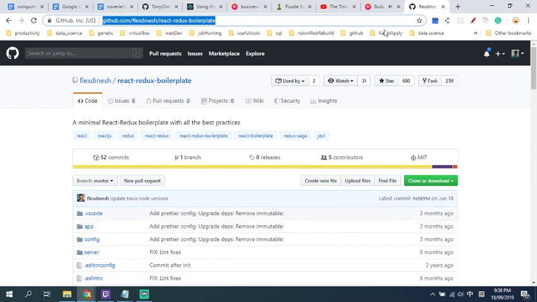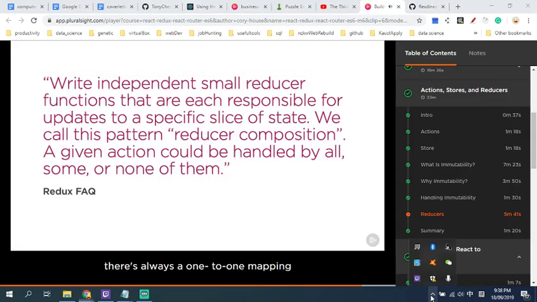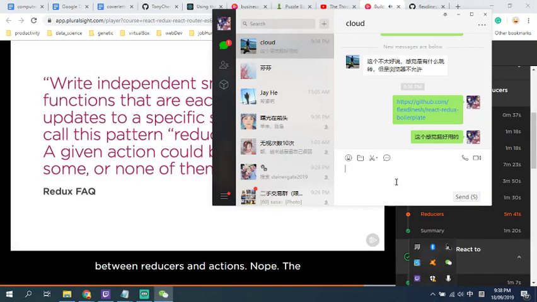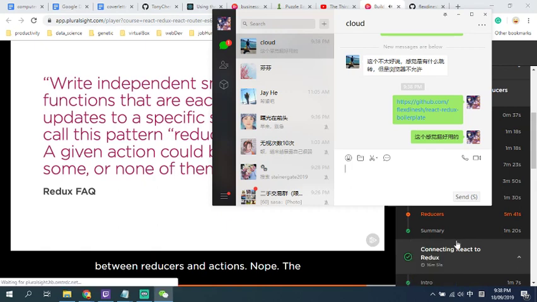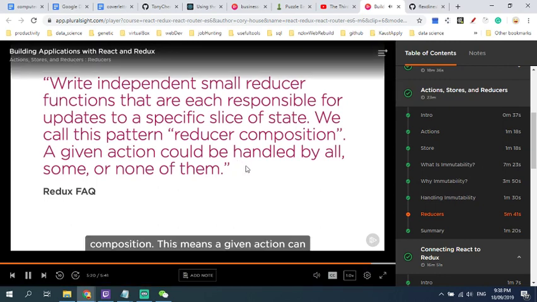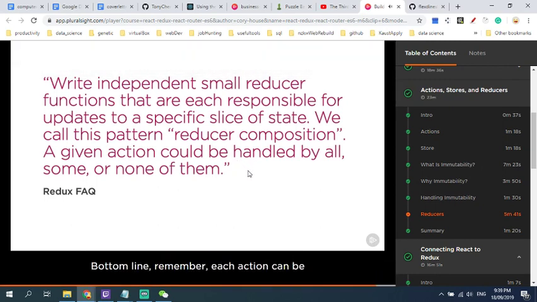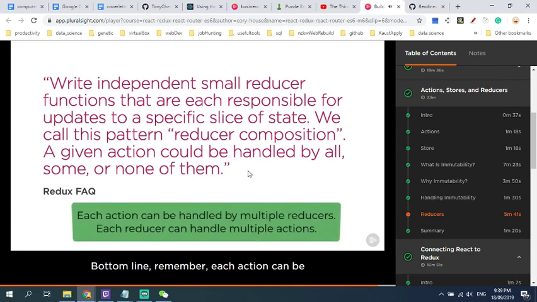One final note on reducers. You might wonder if there's always a one-to-one mapping between reducers and actions. Nope, the Redux docs recommend using reducer composition. This means a given action can be handled by more than one reducer. Bottom line, remember, each action can be handled by one or more reducers. And each reducer can handle one or more actions.